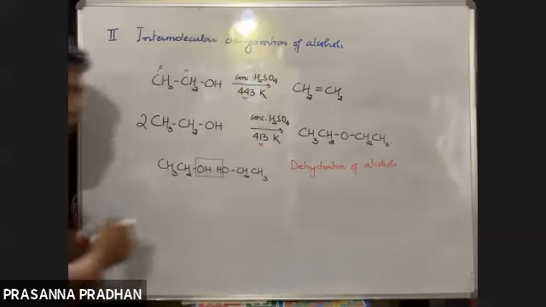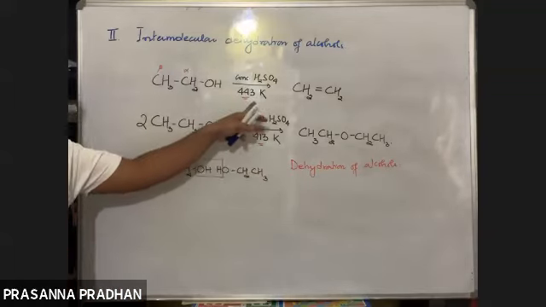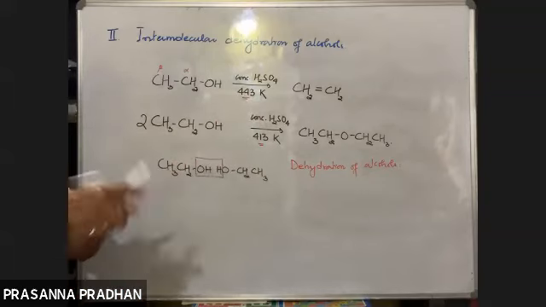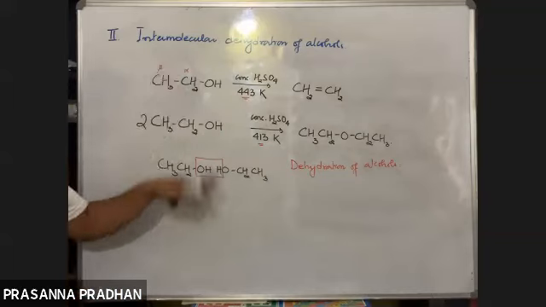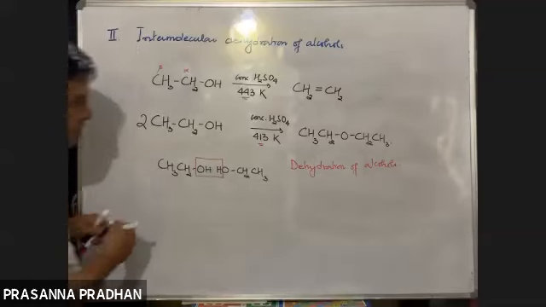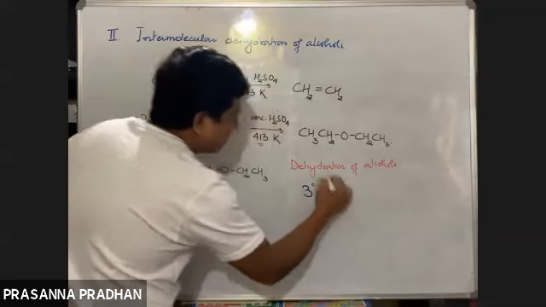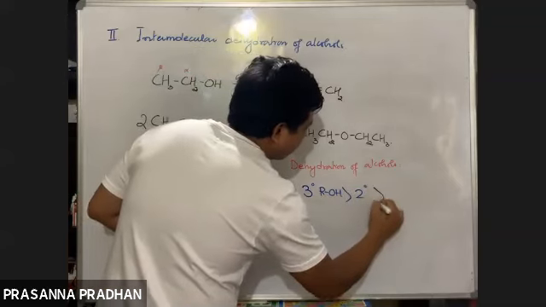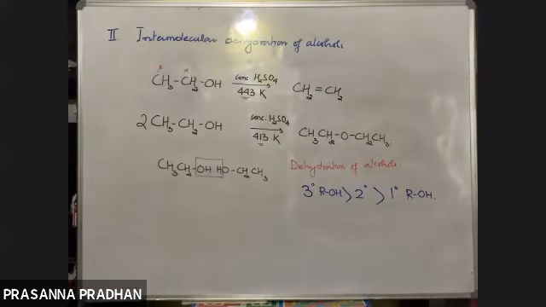We have done 1 degree alcohol, conc H2SO4, 443 Kelvin; 2 degree alcohols, 60% H2SO4 at a much lower temperature; and tertiary alcohols, 20% sulfuric acid at a very low temperature, 363 Kelvin. You should remember that 3 degree alcohols are very prone to dehydration. They readily undergo dehydration, followed by 2 degree, followed by 1 degree alcohol. This is the order of reactivity.